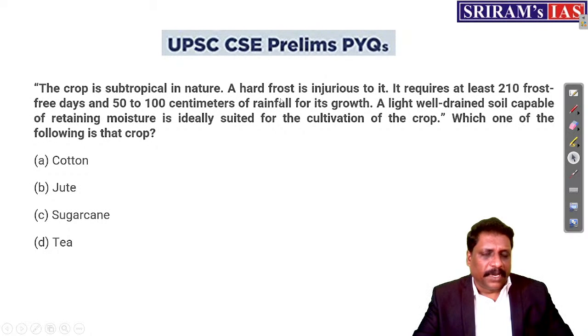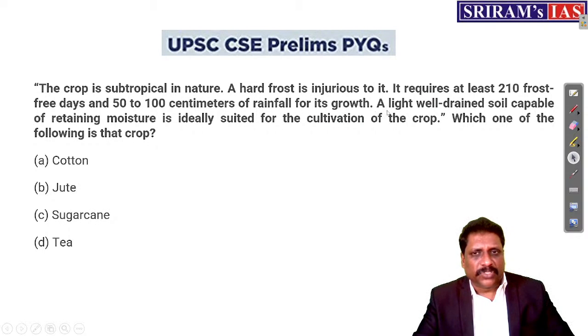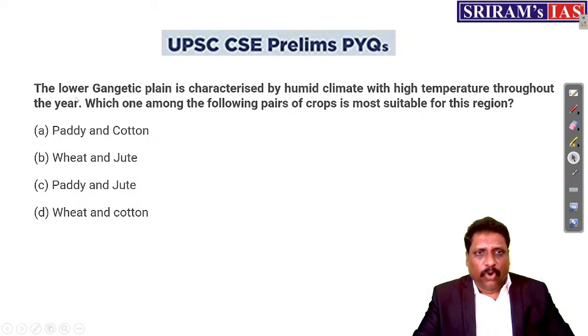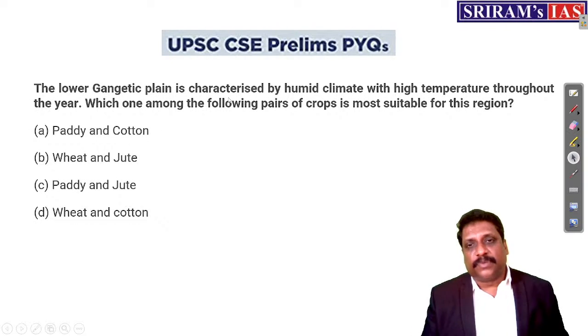The crop is subtropical in nature. Hard frost is injurious. It requires at least 210 frost-free days and somewhere 50 to 100 centimeters of rainfall. Well-drained soil capable of retaining moisture is ideally suited for cultivation of the crop. What crop are they asking for? I know the fact they are talking about cotton. Okay, right.